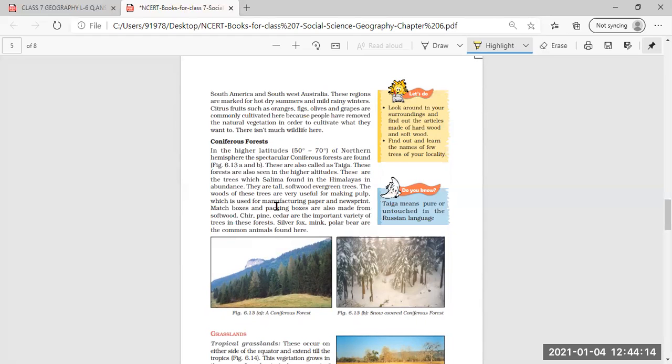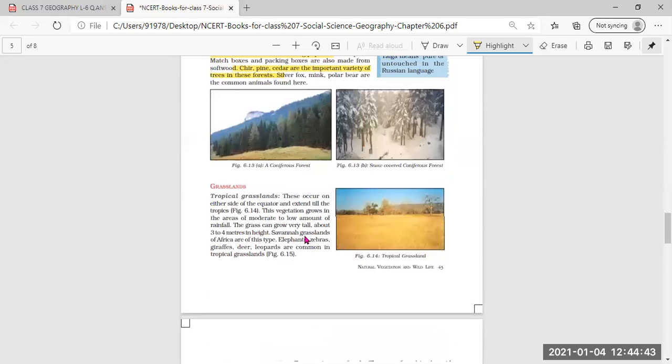The trees here are tall, softwood evergreen trees, and the woods of these trees are very useful for making pulp, which is used for manufacturing paper and newsprint. Common plants found here are chir, pine, deodar, cedar, and the most important variety of trees found in this forest. So we have found different types of forests.